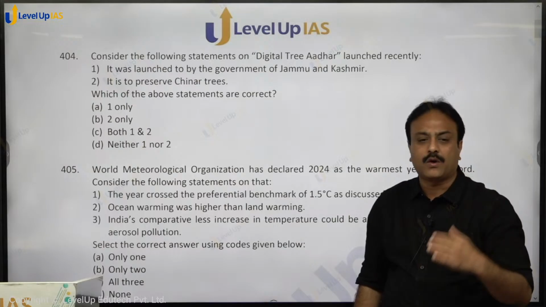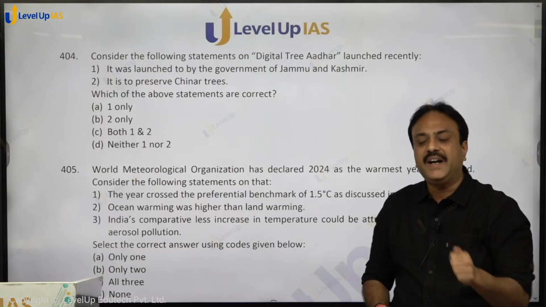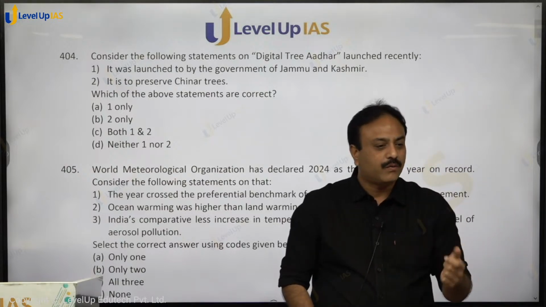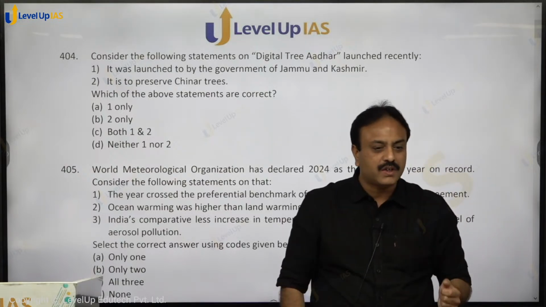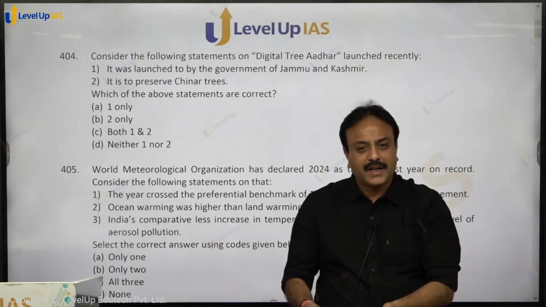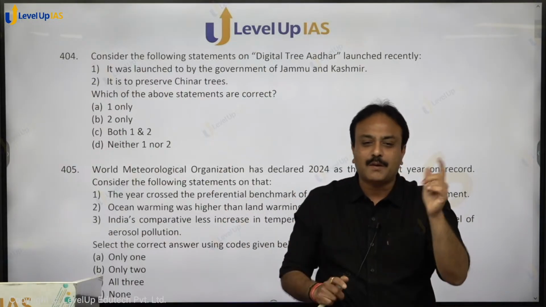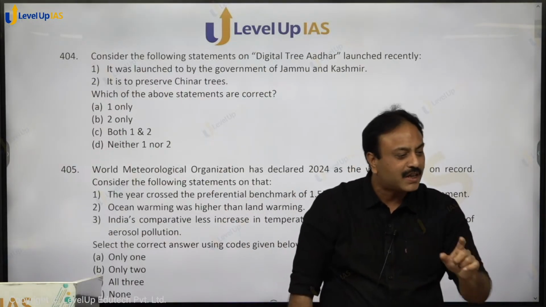It is still going on, the process is going on. It's fixed on the tree. If you scan the QR code, you can find the height of the tree, the breadth, the thickness of the tree, how many branches are moving out, because this is India. ठीक है, हम पेड़ छोड़ देंगे, branches काट ले जाएंगे. So how many thick branches are moving out, that is also mentioned over there. Everything is mentioned over there.